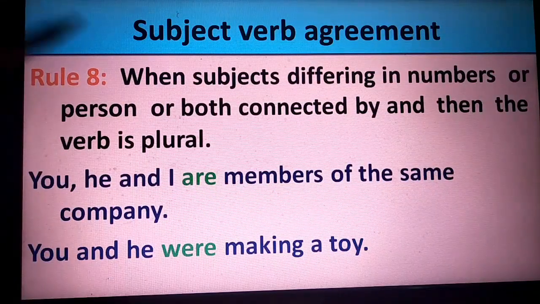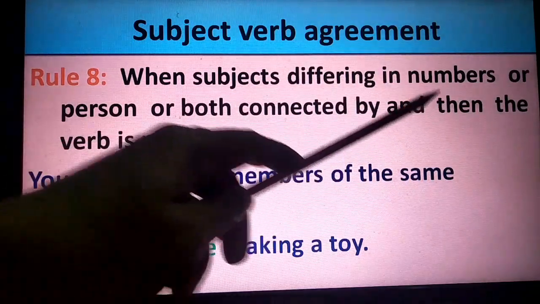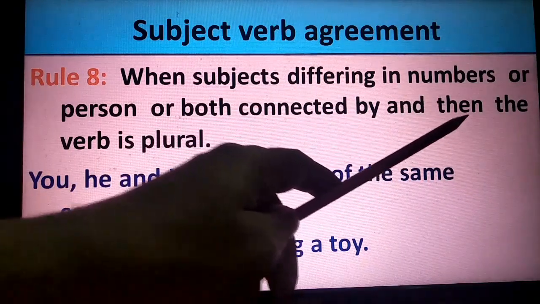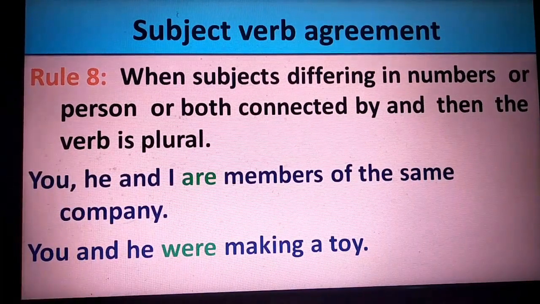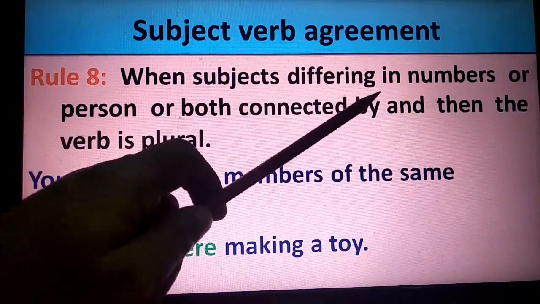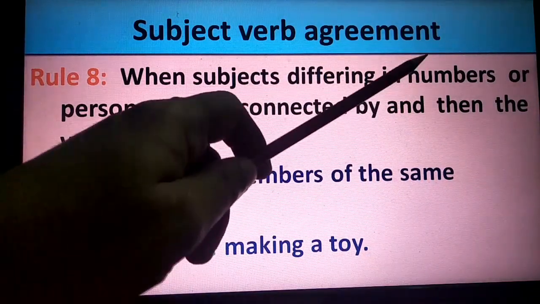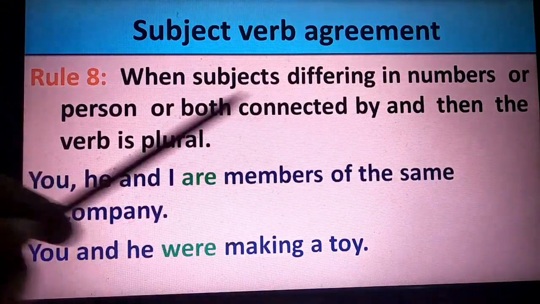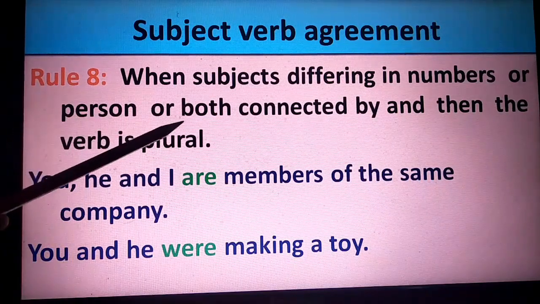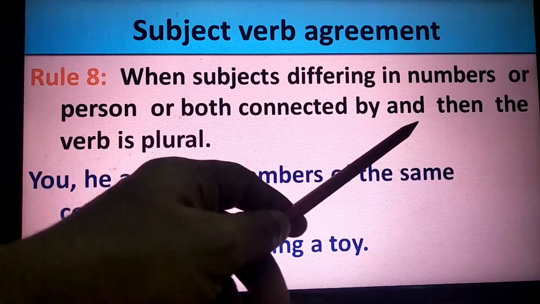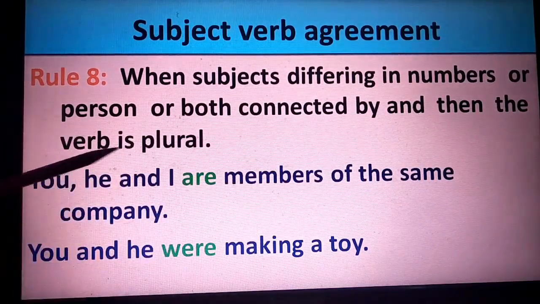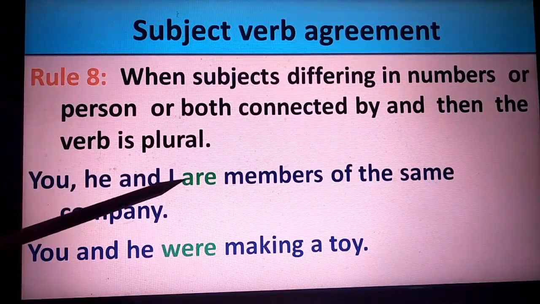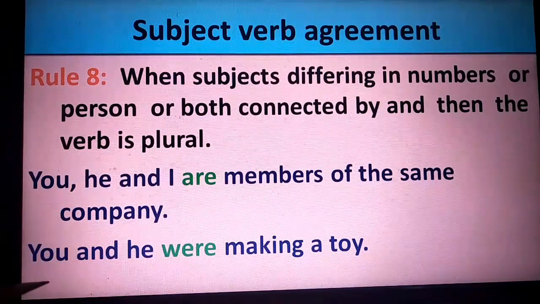Rule number 8: when subjects differing in numbers or persons or both are connected by and, then the verb is in plural. Subjects differing in numbers means maybe different pronouns, or the subjects are more than one, or persons, both connected by and. The connecting word is and. Again a conjunction is used, then the verb is plural. For example, you, he and I are members of the same company.